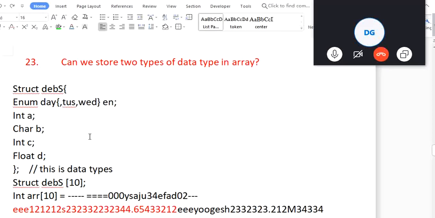So with enum, you cannot say you are saving 2 things or 3 things in an enum. It is not possible. Enum is just a replacement. It's a constant. So enum is not going to help you that way. Okay, in this array you cannot save the smaller data type here. What Abhishek told, that also we cannot save.